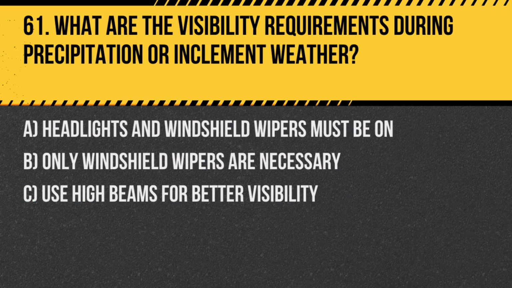Question 61. What are the visibility requirements during precipitation or inclement weather? A. Headlights and windshield wipers must be on. B. Only windshield wipers are necessary. C. Use high beams for better visibility.